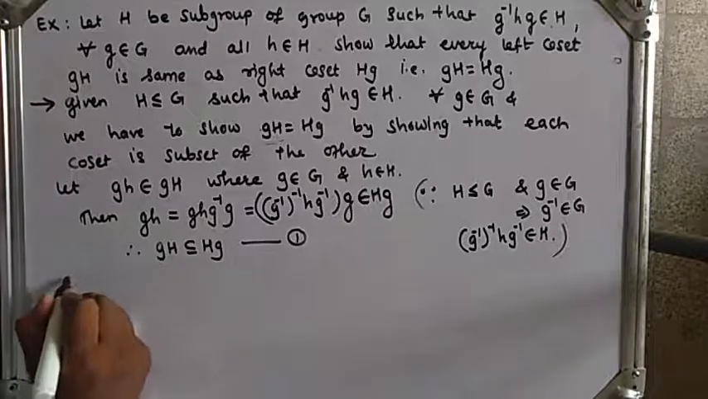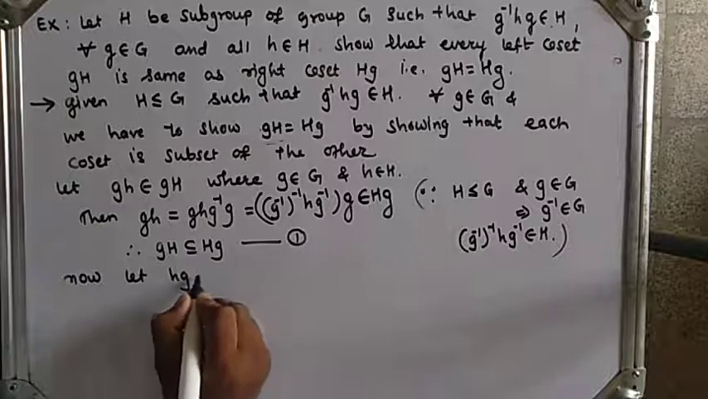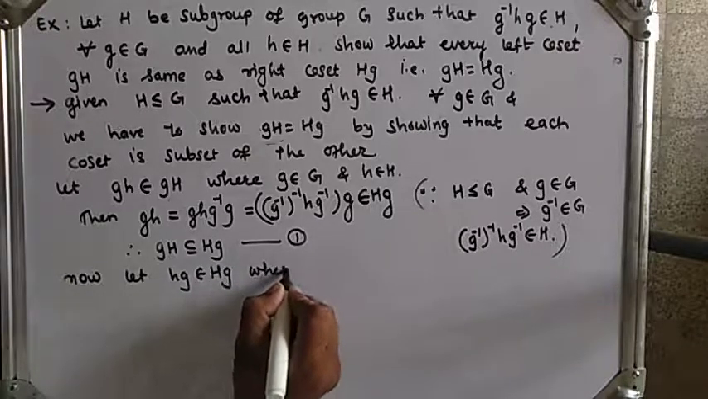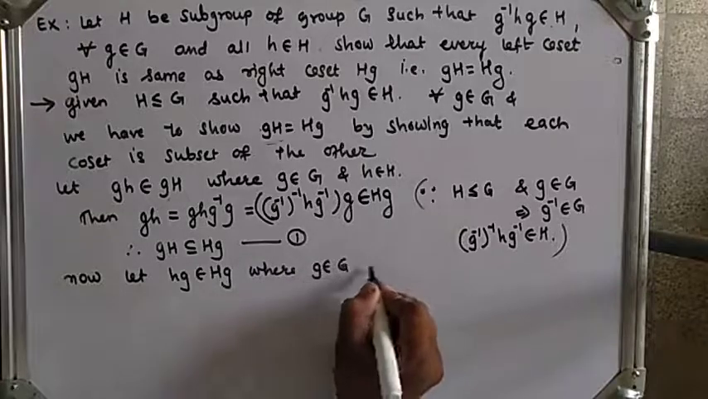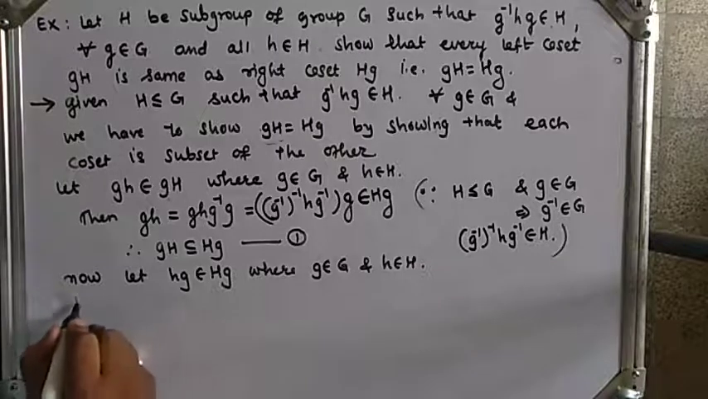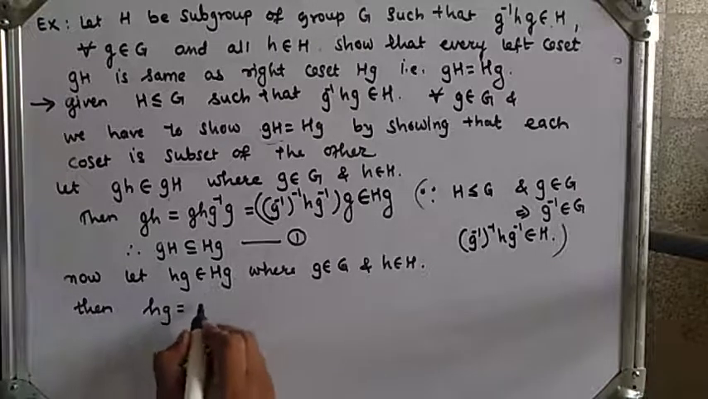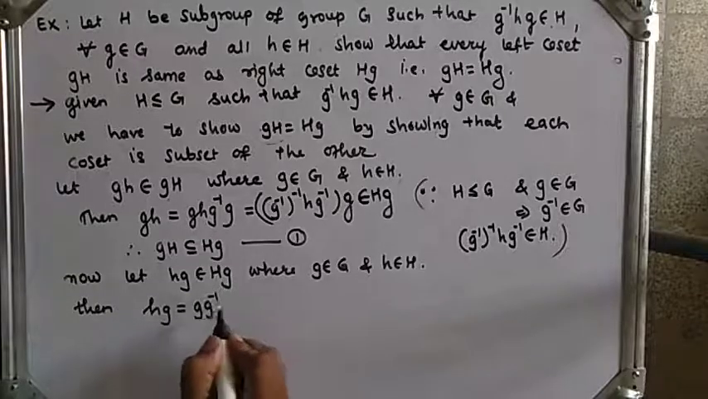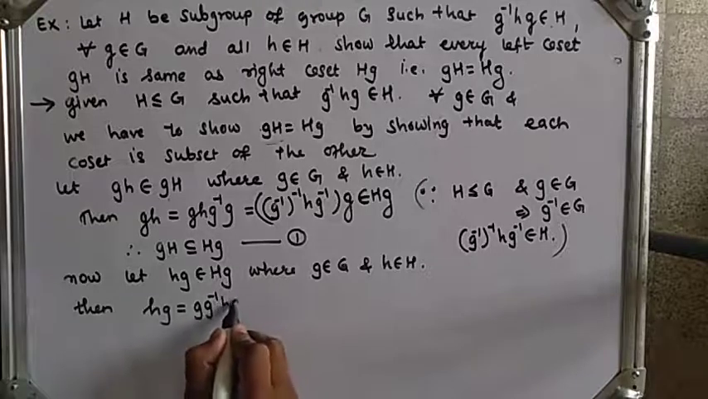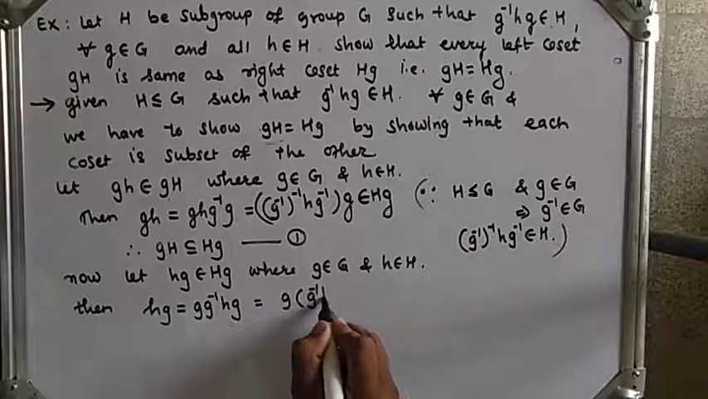Now next I will take an element from Hg and we will show that Hg is a subset of gH. Now let hg belong to Hg, where g belongs to G and for all h belongs to H. Then I will write hg, it can be written by adjusting g into g inverse, which will be identity into hg. So it can be written as g times g inverse hg.